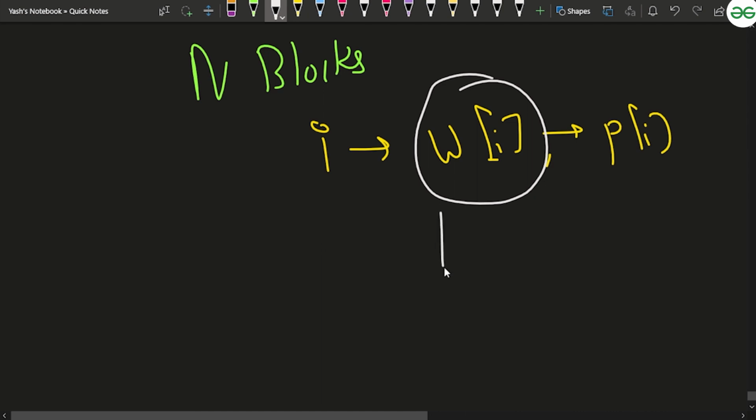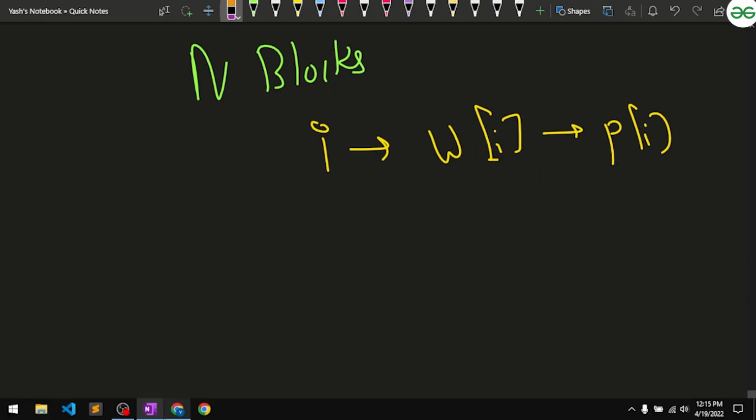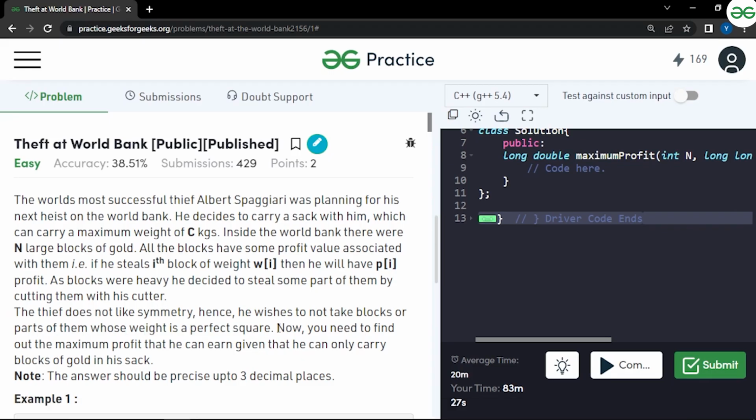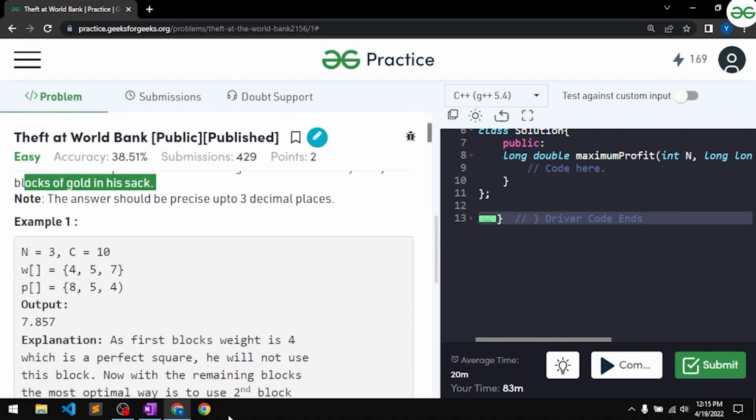Suppose the weight is 36. 36 is a perfect square because it is nothing but 6 into 6. So all these blocks will not be taken by the thief because they are perfect squares, so you will not be considering them. Now you need to find the maximum profit that he can earn, given that he can only carry the blocks of gold in his sack, and the answer should be decimal based. So let's try and understand this.